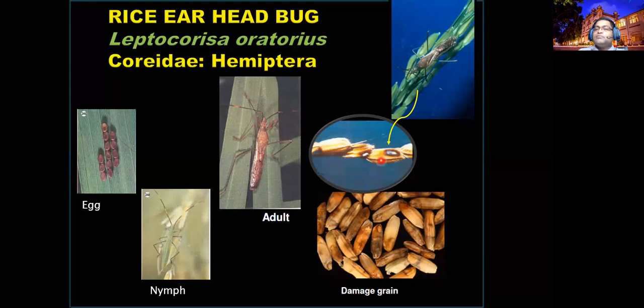If they suck the milk from the grains, the individual grains will become chaff, not filled. You can also expect puncture marks, brownish to black. This also reduces the export or market quality of the rice. Adults and nymphs are the damaging stages. Normally females lay eggs as a group just below the leaves or very close to the sheath, right?